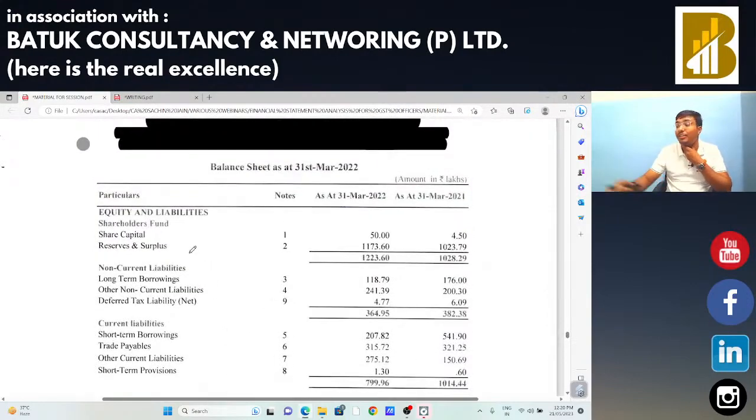Now, next, sir, one balance sheet is there regarding the company. Okay, we are going to analyze the company financials also in that particular case. This is our last financial statement on which we are going to do the analysis.